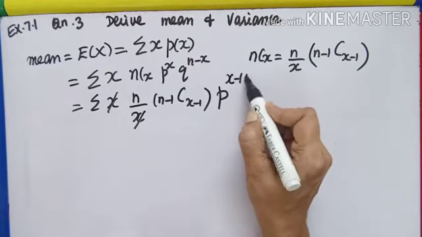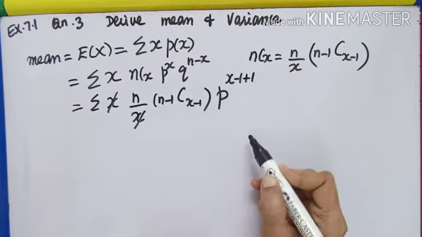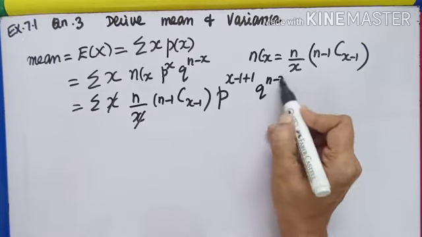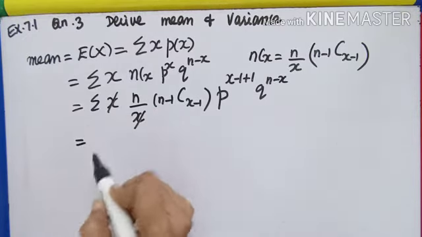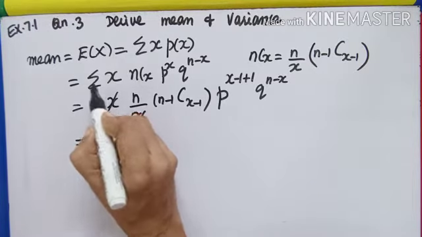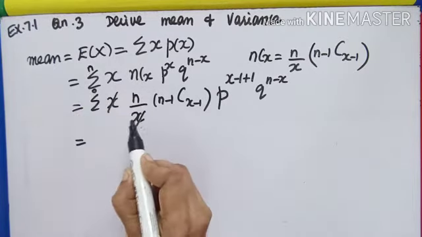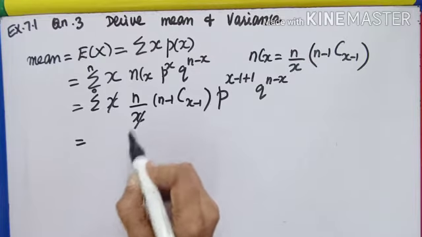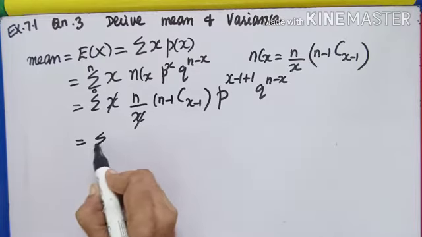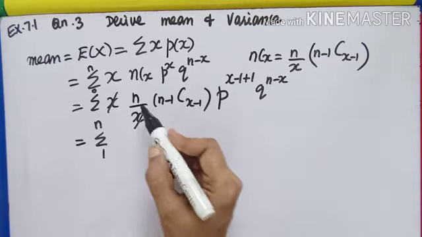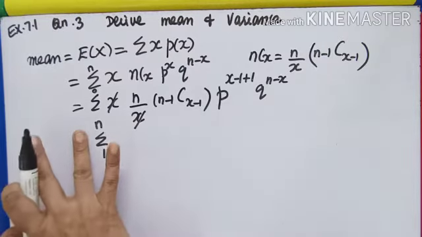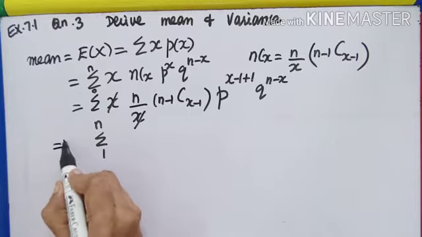Whenever I put minus 1, I also put plus 1. q power n minus x. Now here actually the limits are 0 to n, but because x is coming in the denominator, I must rewrite it as 1 to n. Now, this n I can bring outside the sigma.